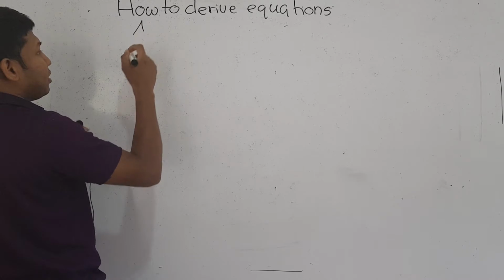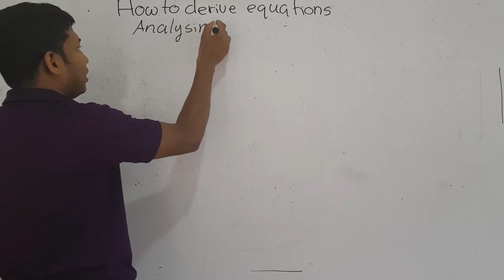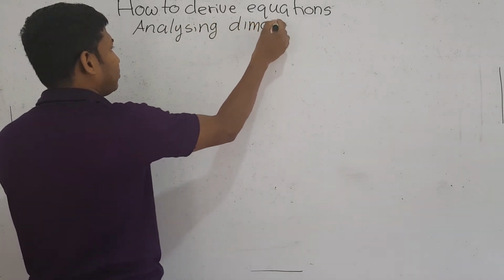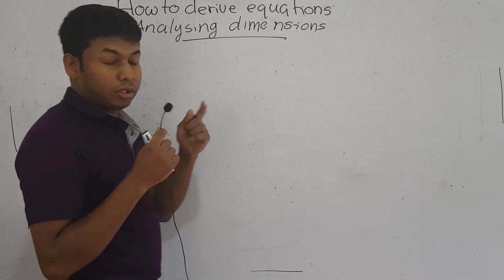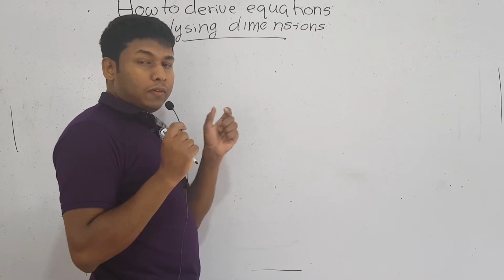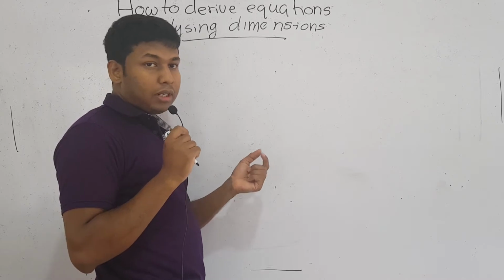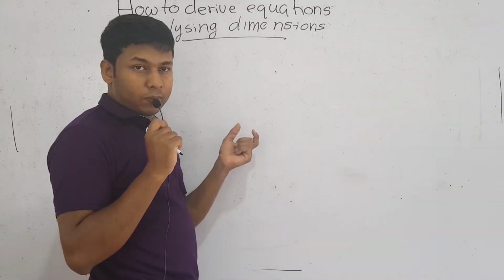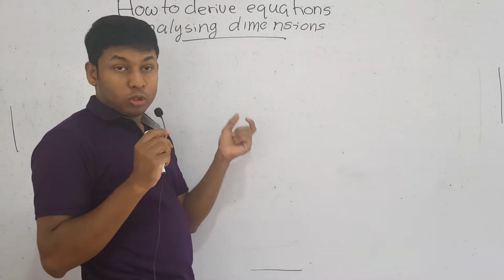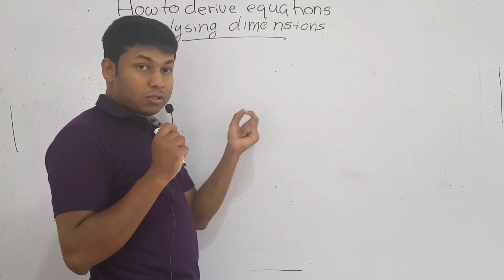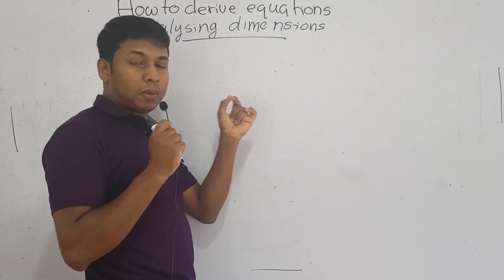Analyzing dimensions. This is the topic. Now in the previous video, I told you that if a particular equation is dimensionally correct, each term should have equal dimensions. And then I had told you how to separate terms in a particular equation as well. So you need that particular knowledge to apply here.